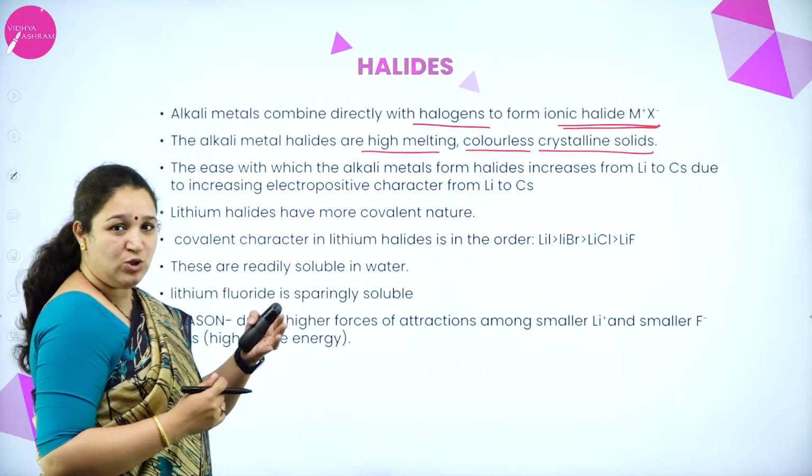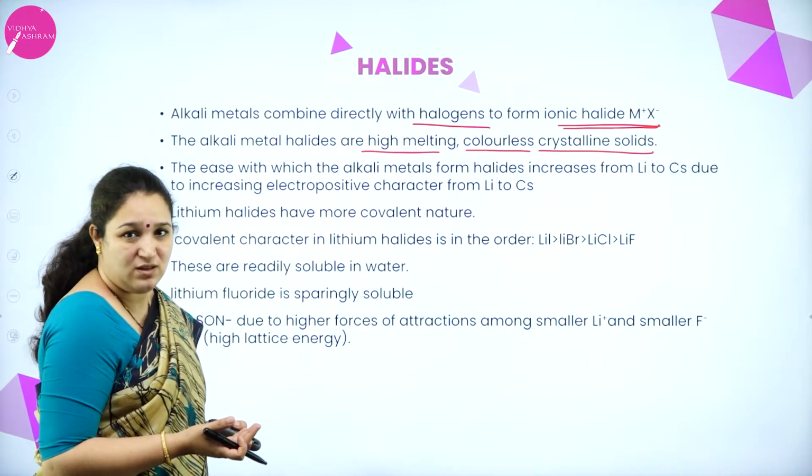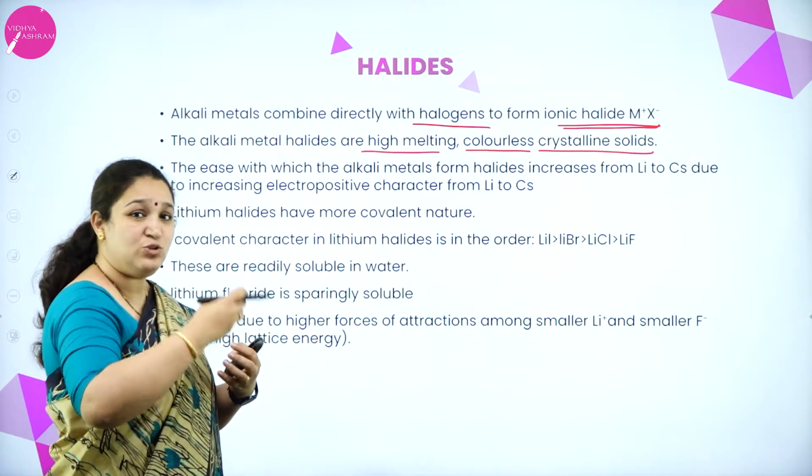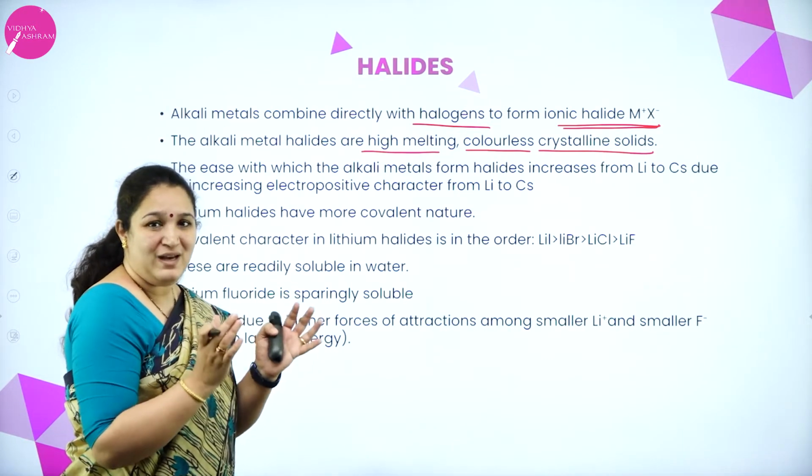So as we come down the group, the electropositive character is increasing, that is it is easy to remove the electron from the bigger atoms, isn't it?